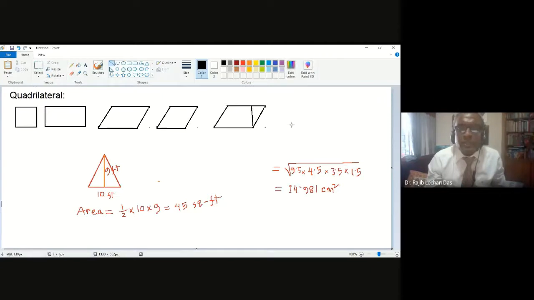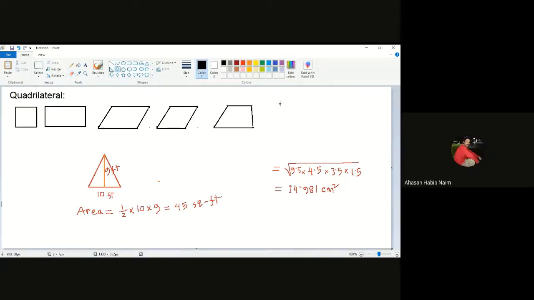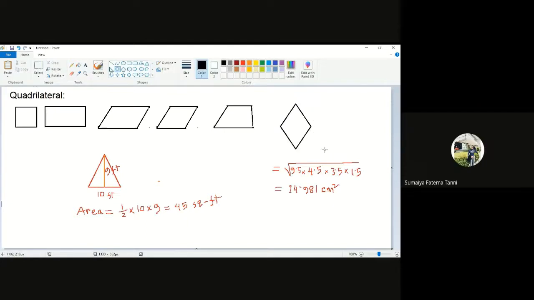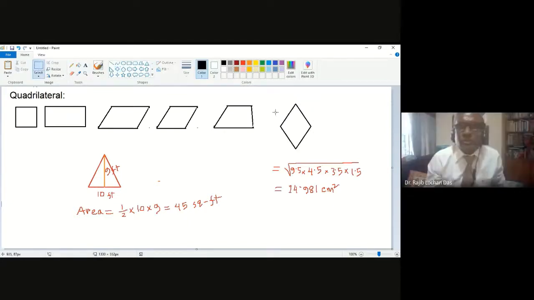This will be the trapezium. Another is kite. That is like this. Is this okay? Do you understand my names? Yes, sir. Okay, so these are different names and different formula will be there.